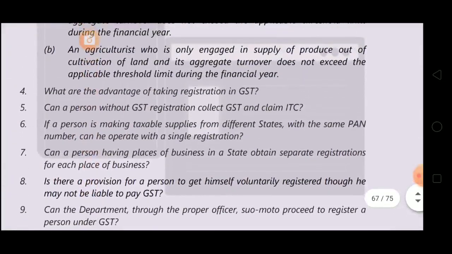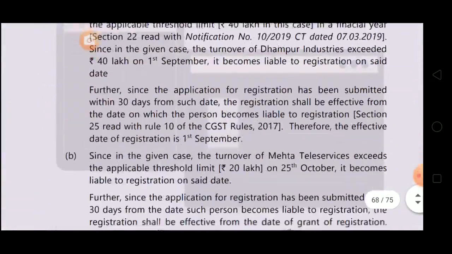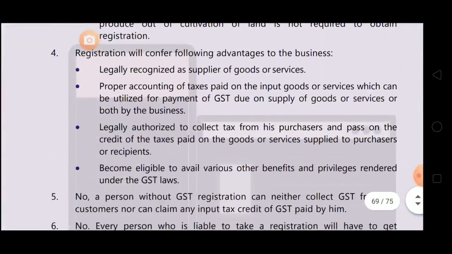Question number 4. What are the advantages of taking registration in GST? Theoretical type question. Read this. Registration will confer the following advantages to the person. Advantages are: legally recognized as supplier of goods or services. You have to learn this answer.